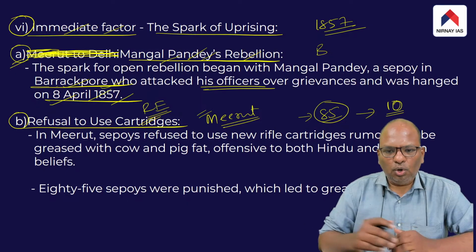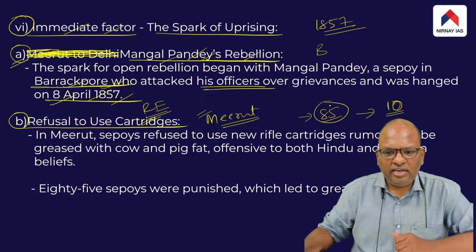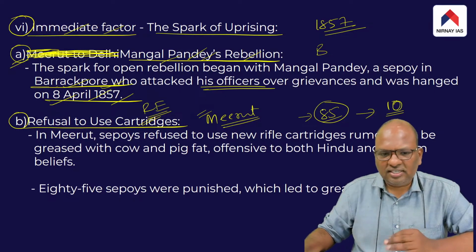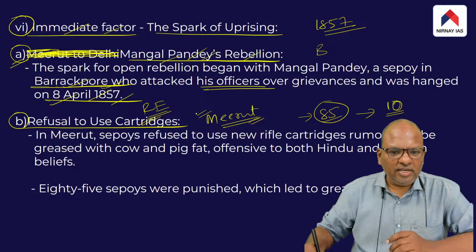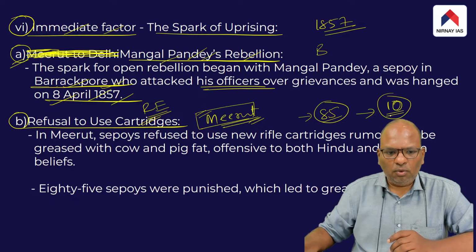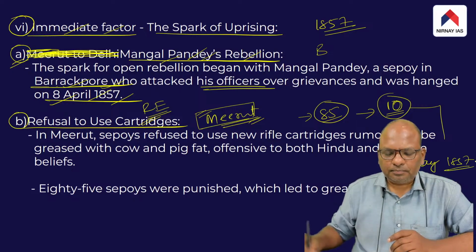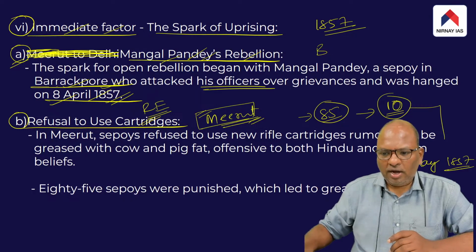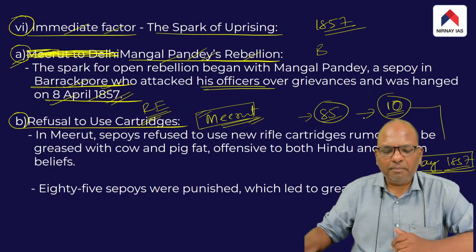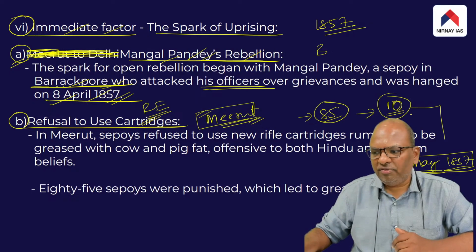Chapter point. This imprisonment of the 85 sepoys became the immediate reason for the outbreak of the 1857 revolt. The 85 sepoys were imprisoned on 9th May 1857. On 8th April 1857, Mangal Pandey was hanged. On 9th May 1857, that is approximately a month later, these 85 sepoys of the Meerut regiment were given 10 years of imprisonment.